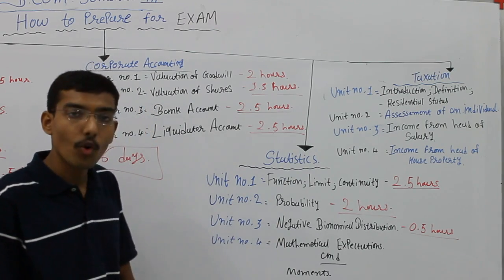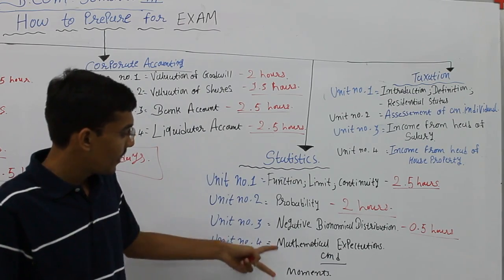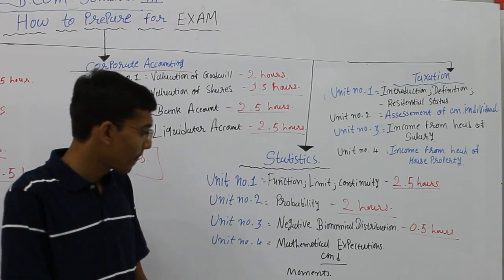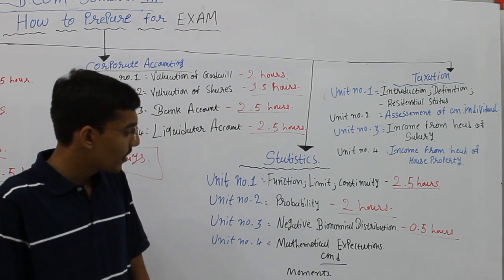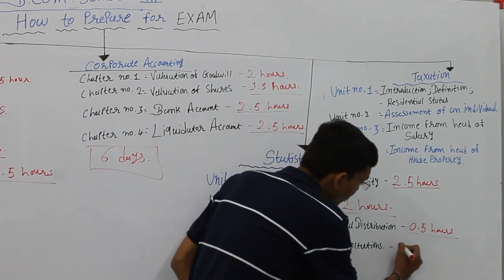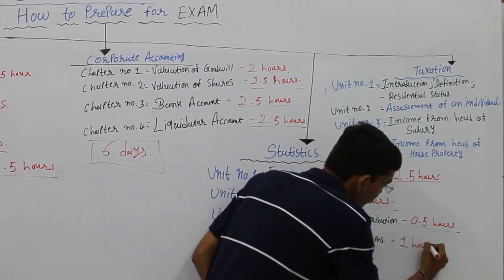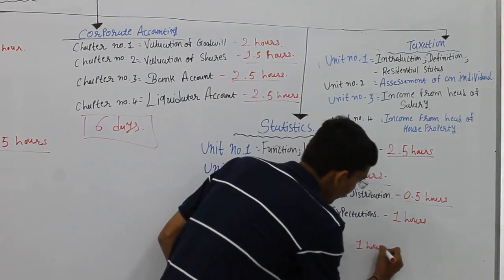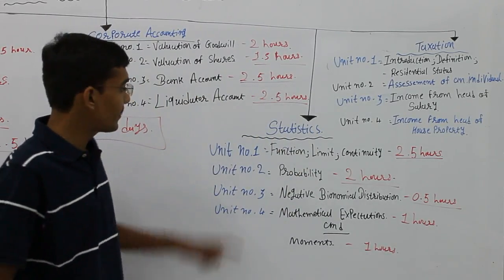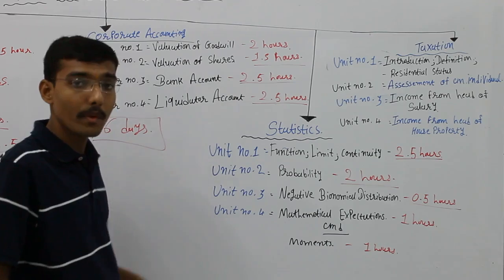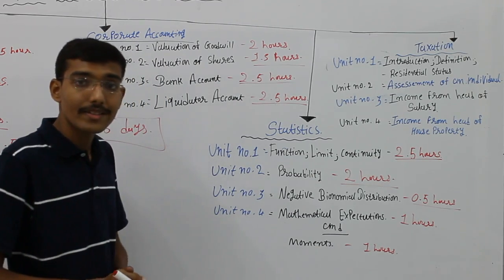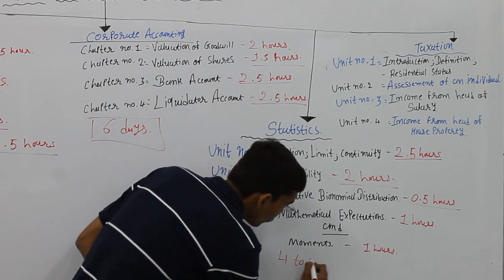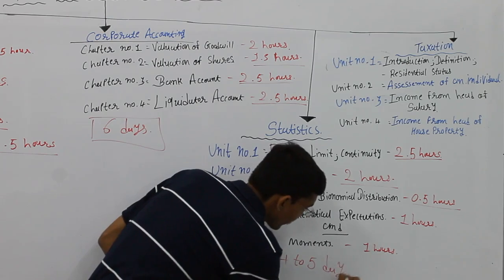Now unit number 4 has 2 chapters. One is mathematical expectation and the other is moments. I am bifurcating this: mathematical expectation may take 1 hour and moments will take 1 hour. So the maximum time for this statistics subject is maximum 4 to 5 days.